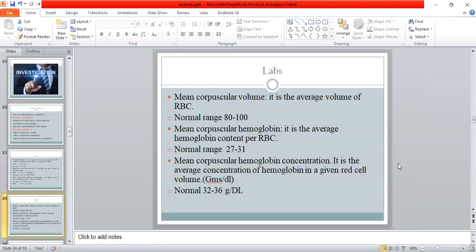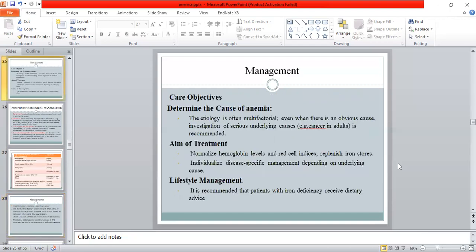Red cell indices. The mean corpuscular volume is the average volume of the RBCs. Normal range is 80 to 100. Mean corpuscular hemoglobin is the average hemoglobin content per RBC. Normal is 27 to 31. Mean corpuscular hemoglobin concentration is the average concentration of hemoglobin in a given red cell volume. So the normal value is 32 to 36 grams per deciliter.